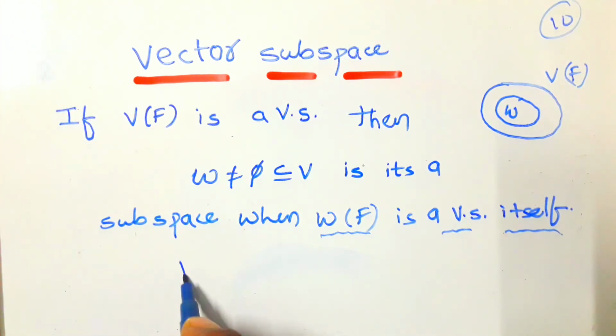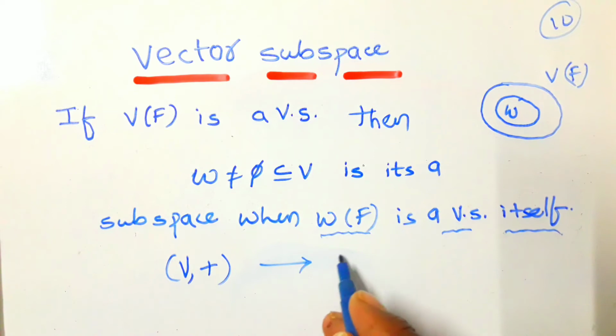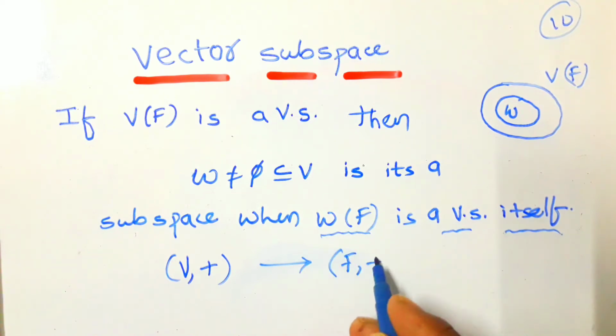Here V is a vector set, (V, +). Okay, here what is the scalar field? (F, +, ·). This is the vector set.